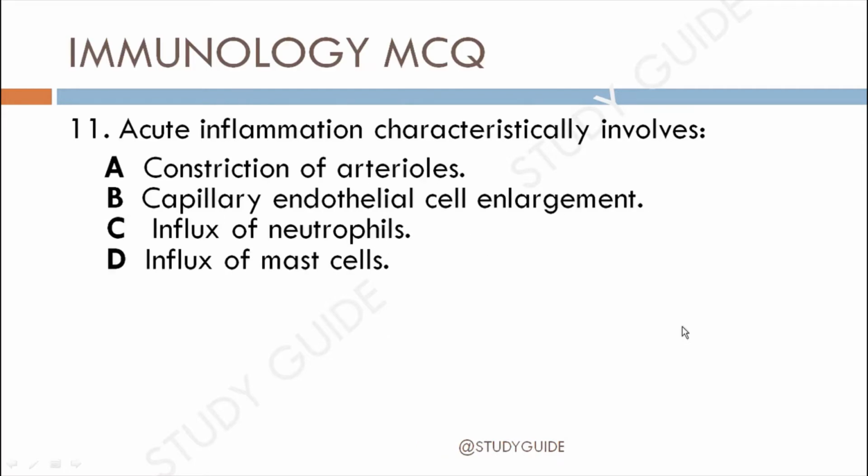Here is the 11th question. Acute inflammation characteristically involves: option A, constriction of the arterioles; option B, capillary endothelial cells enlargement; option C, influx of the neutrophils; option D, influx of the mast cells. What do you think? What is the correct answer? You can write your answer in the comment box.